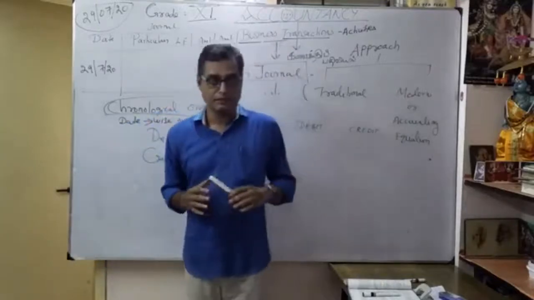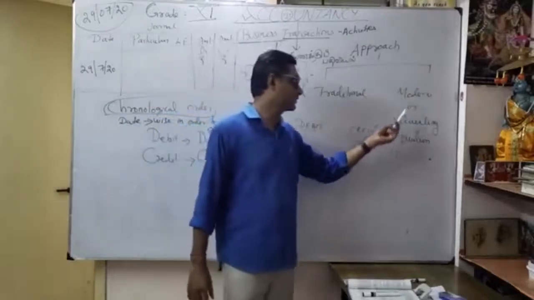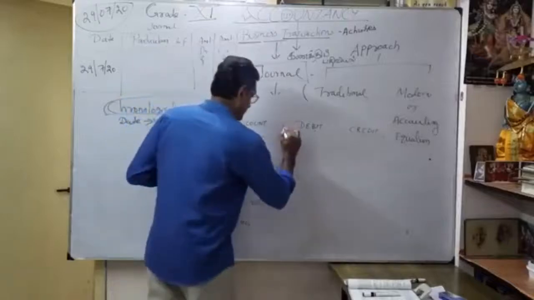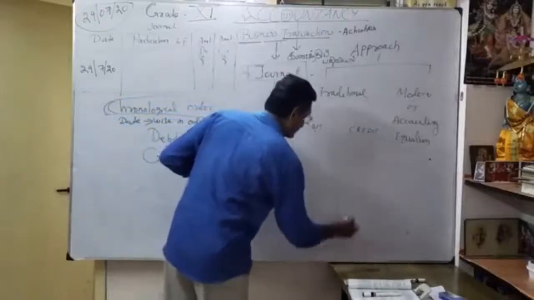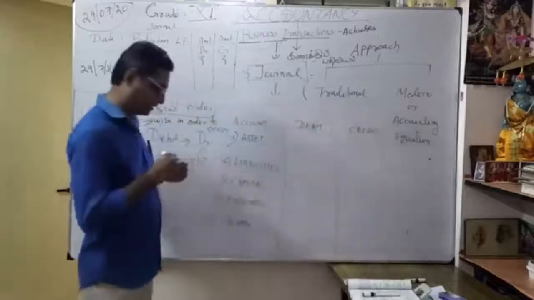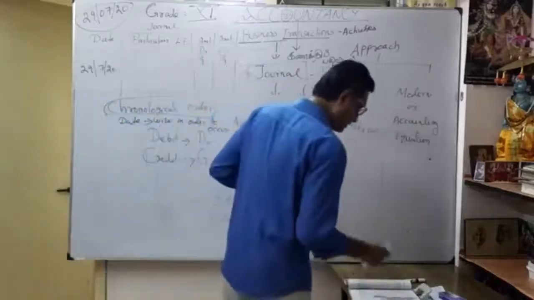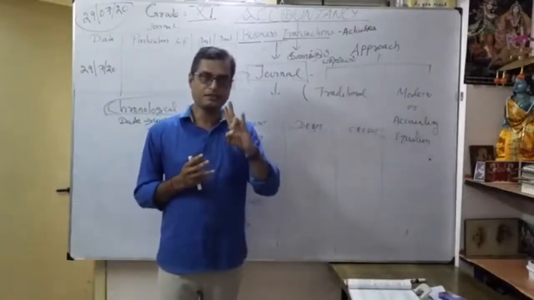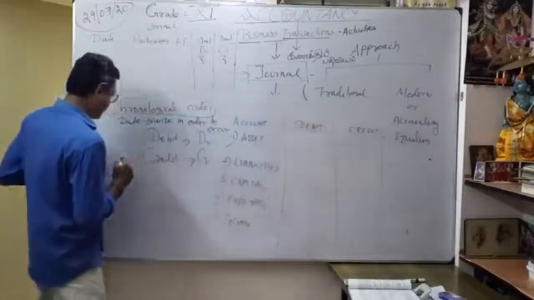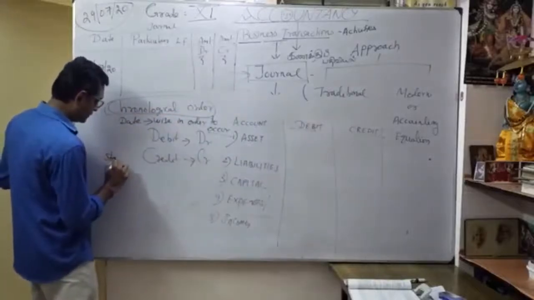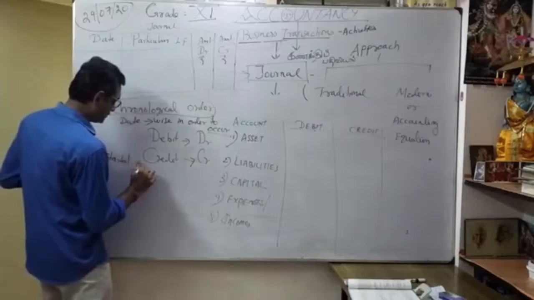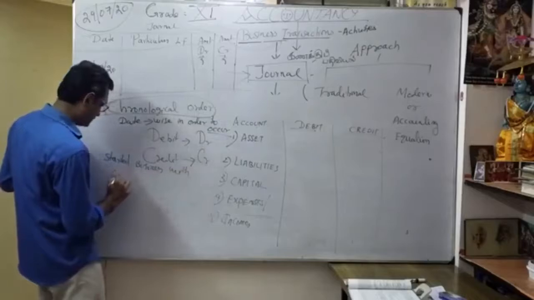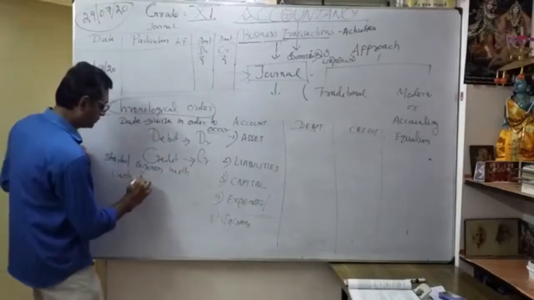You understood? These are the 5 elements you already discussed when preparing the accounting equation, nothing but the modern approach. Here, how to write debit and credit? Suppose business started with cash. What elements are there? There are 2 elements. Started business with cash. For example, put 1 lakh.